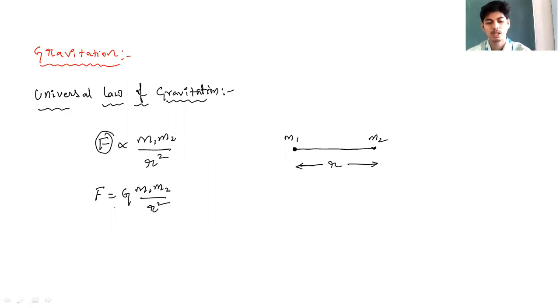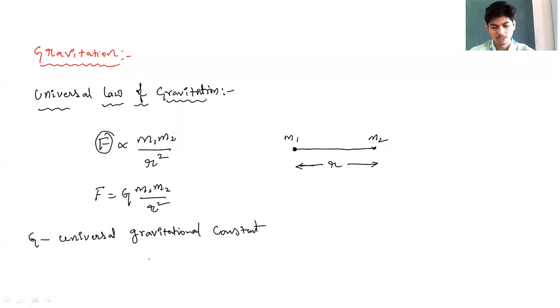where G is the proportionality constant called the universal gravitational constant. G is called the universal gravitational constant and its value is 6.67 into 10 to the power of minus 11 Newton meter square per kg square. This is the SI unit of universal gravitational constant. So this is all regarding the universal law of gravitation.